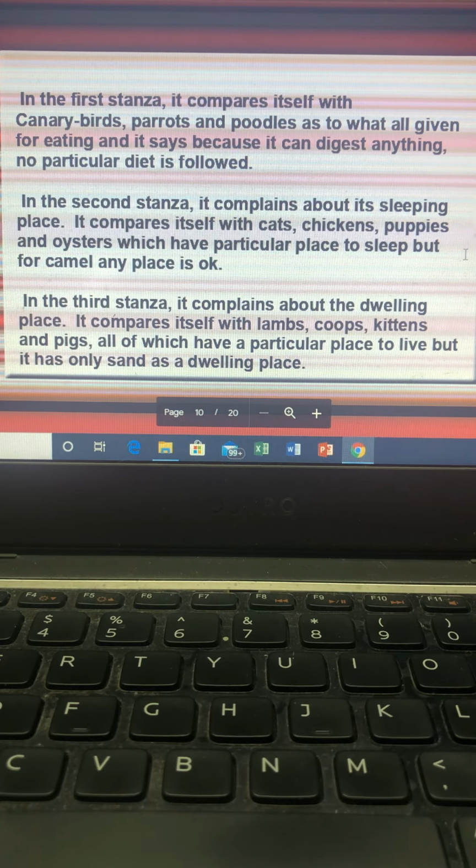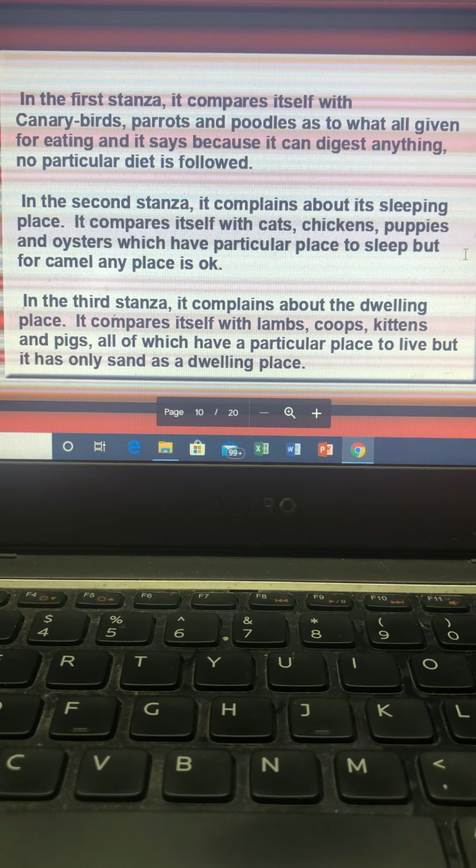Then in the third stanza, lambs are enclosed where it's never exposed. Now what are lambs? Lambs are the young sheep. So lambs are kept in an enclosure, students, to protect them from wild animals, right? Otherwise, the wild animals, they hunt them, they kill them. So lambs are always kept in an enclosure where it's never exposed. They are never visible to these wild animals, and they are all very safe.